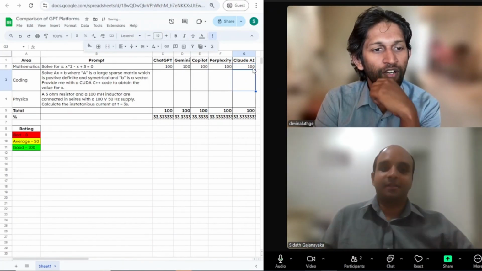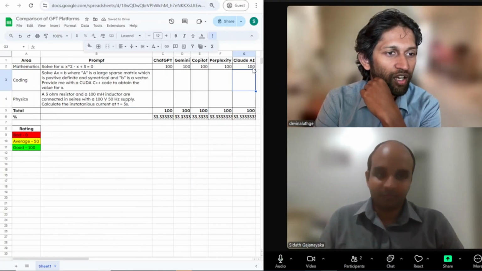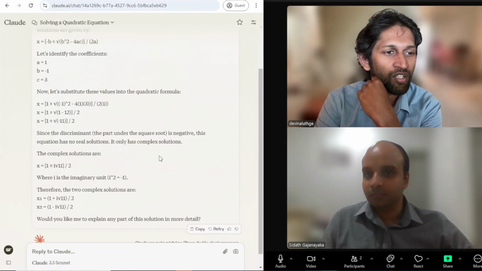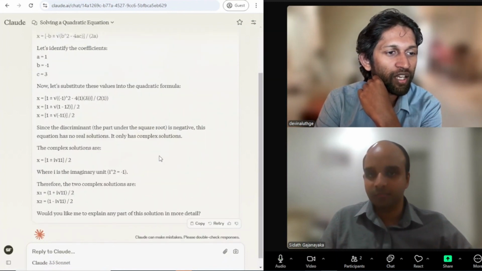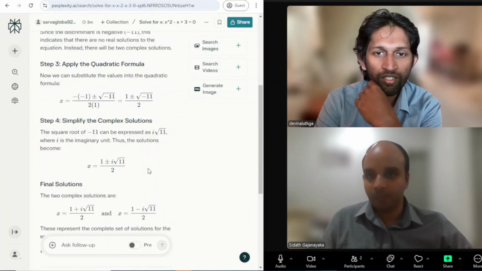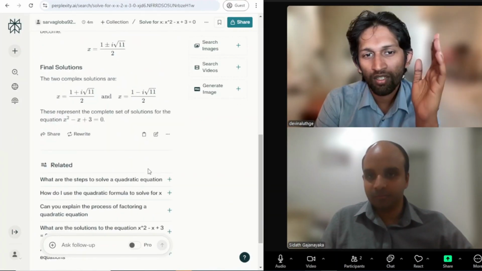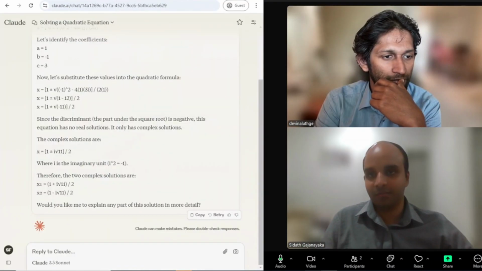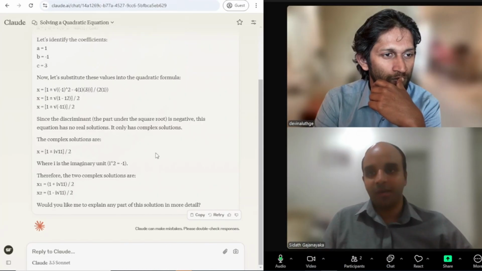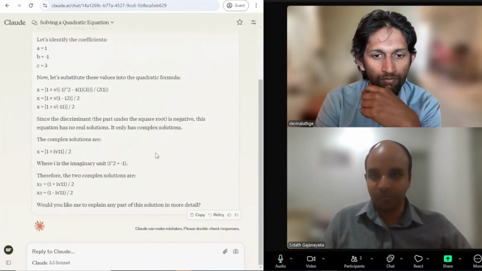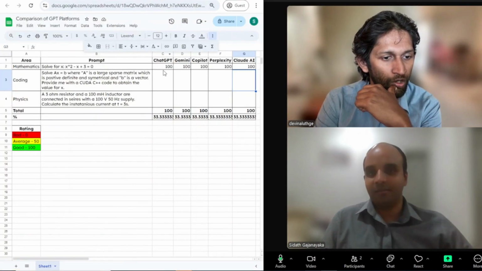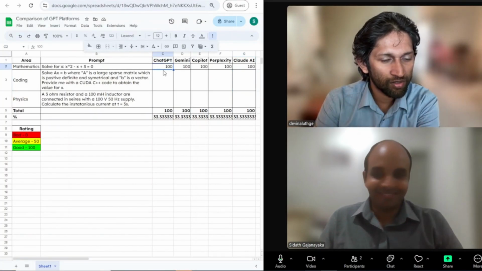But as far as neatness goes, I think Claude AI has something to improve, because if you look at Gemini and, as you said, ChatGPT, they look concise and neat. So representation wise, I think these four are better, whereas Claude AI has to improve on their representation when it comes to mathematical formulas. Okay, right. So we have 100 for all. That's very good.